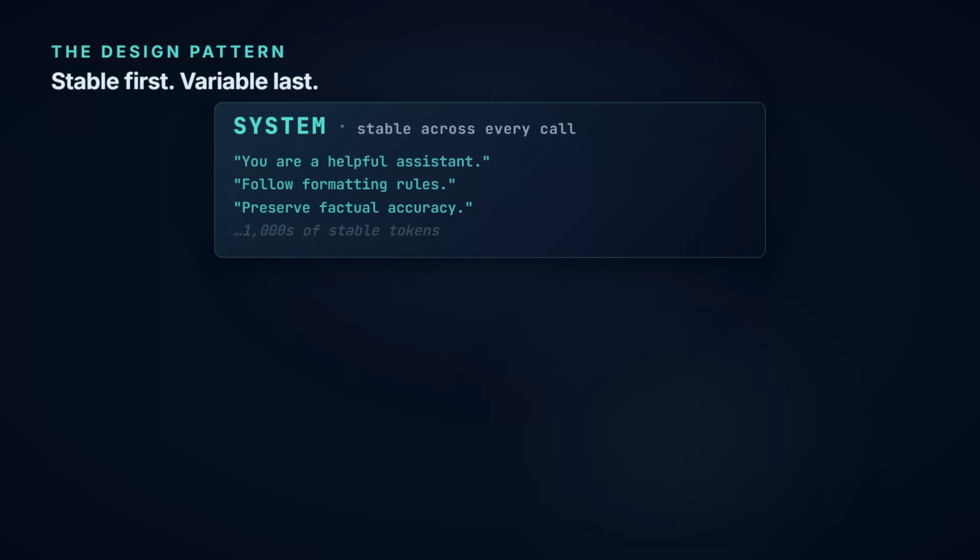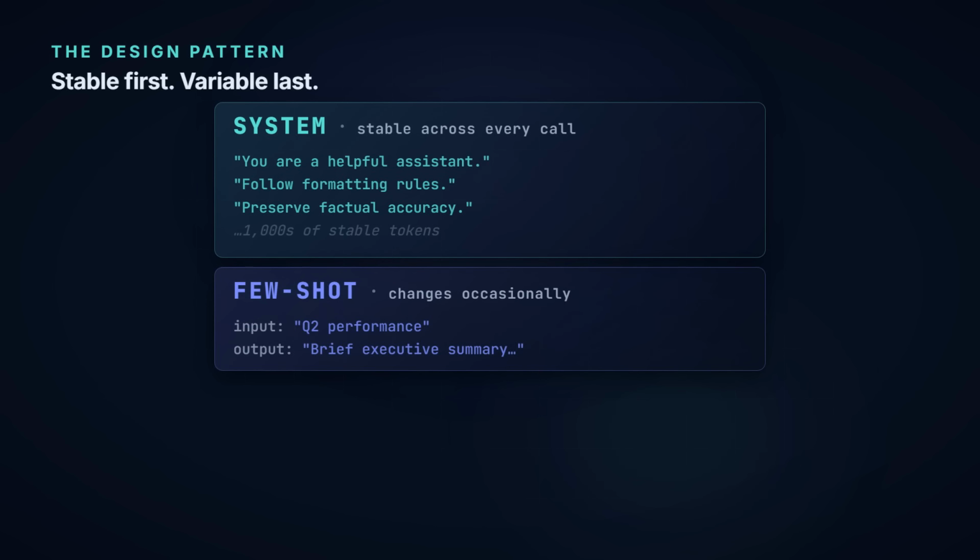Eviction aside, the design pattern follows directly from everything we just saw. Your system prompt goes first, instructions, guardrails, persona. The stuff that doesn't change between requests. That's your stable prefix. Few-shot examples come next. These change occasionally when you update your template, but not request to request. They just extend the shared prefix a little further.